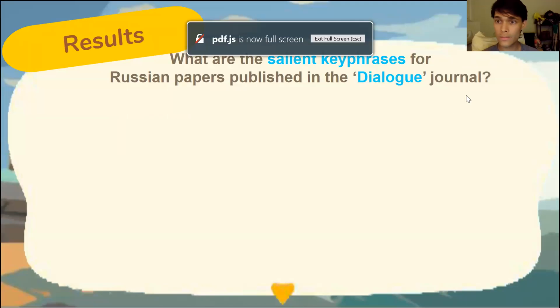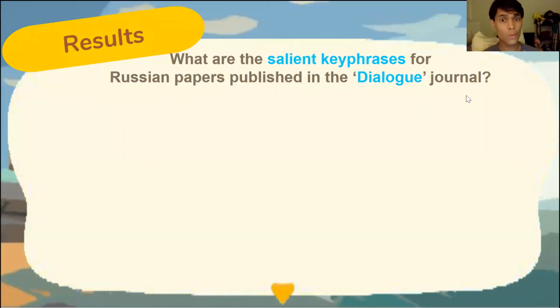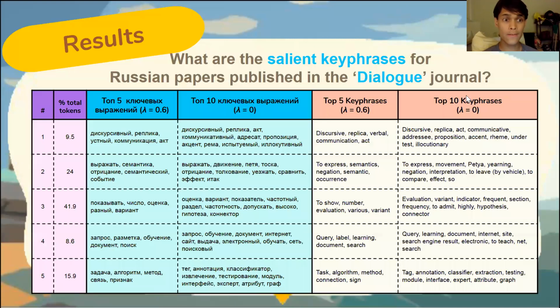Then we can look at the results. But before we look at that, let's return to our research question. What are the salient key phrases for Russian papers published in the Dialogue Journal? Now we have a table. A lot going on over here, so let's break it down. We have 5 latent topics, and then we have the size of those topics. And then we have a Russian version and an English version. Let's look at the English version.